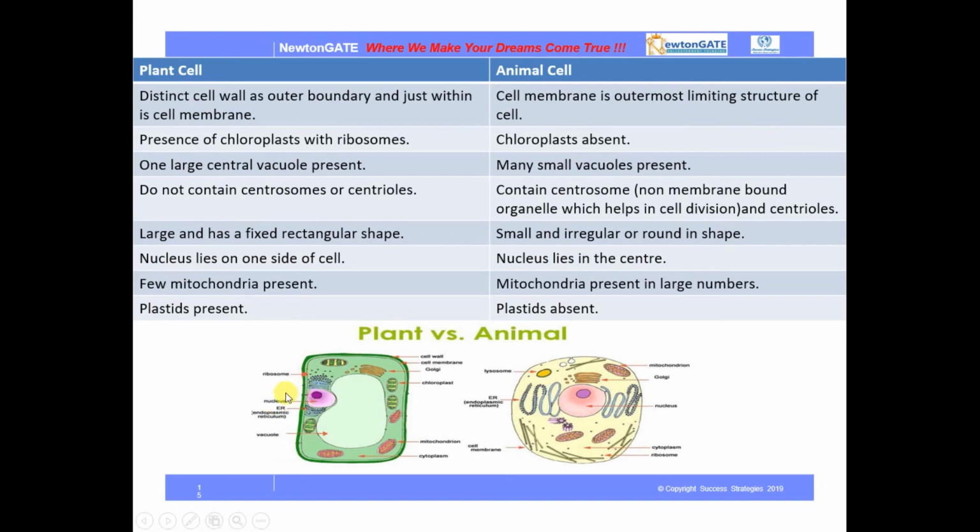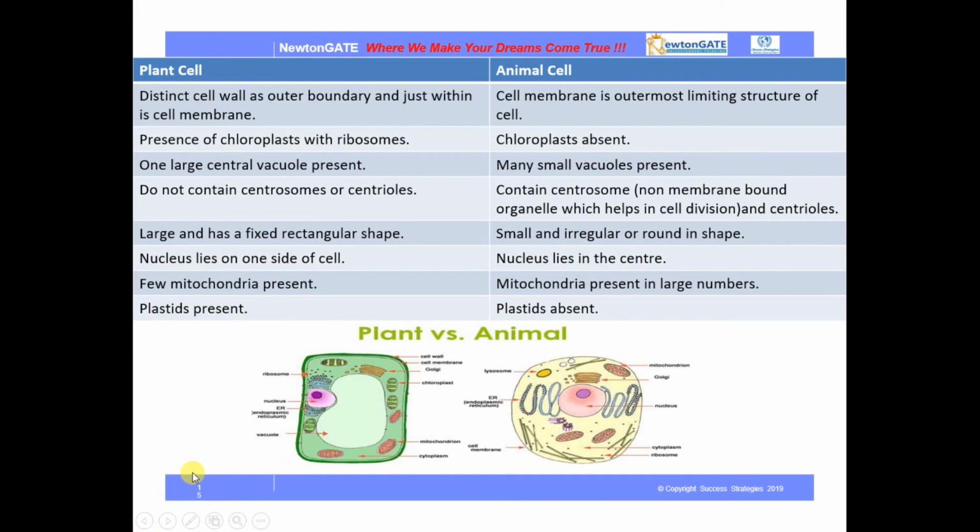The nucleus in a plant cell lies on one side, almost at the periphery, but in an animal cell the nucleus lies in the central portion. Few mitochondria are present in plant cells, but in animal cells mitochondria are present in large numbers. Plastids are present in plant cells, but absent in animal cells.